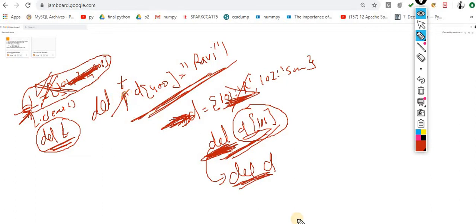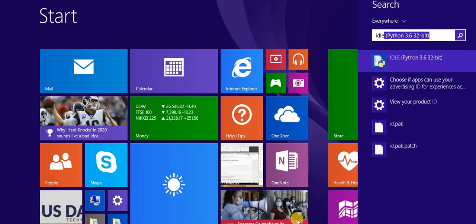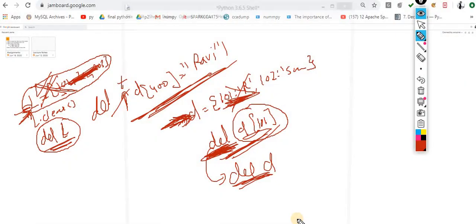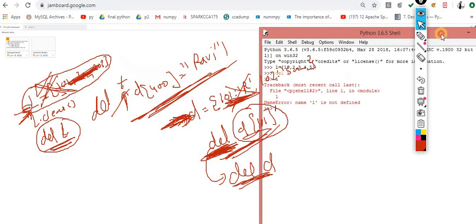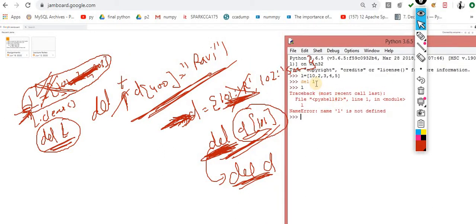Let me show you whether it works or not. The picture will be clear. Let's suppose this is the list: 101, 20, 30 and so on. What I am doing: del of L. Now the list has been deleted. If I press L, it says L is not defined. You can check it out. Why so? Because it is entirely deleted from the memory. I am removing this thing from the memory.